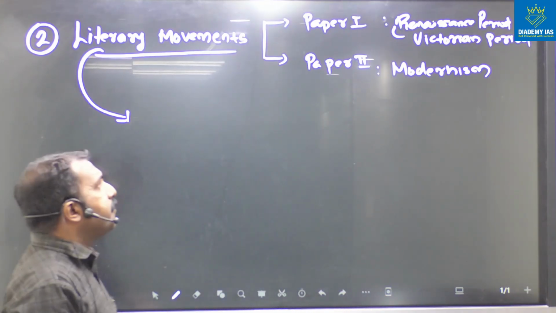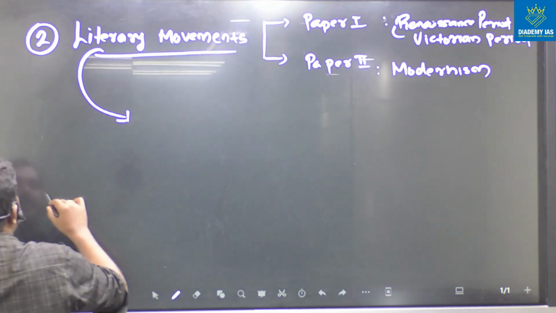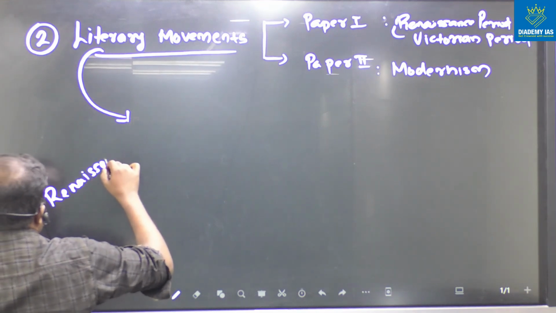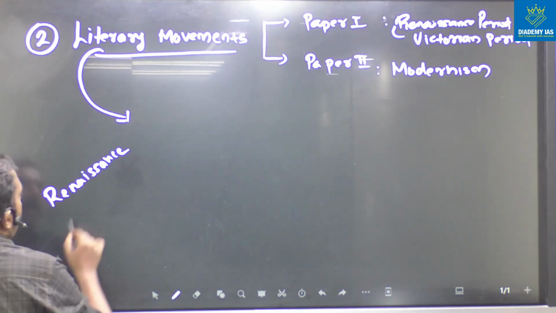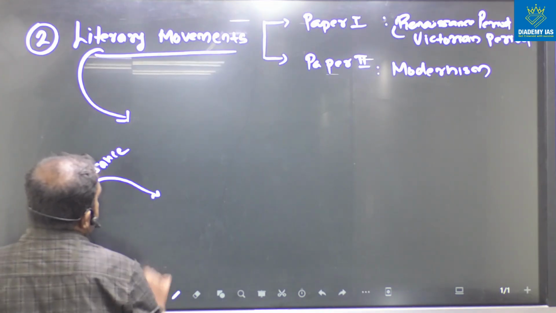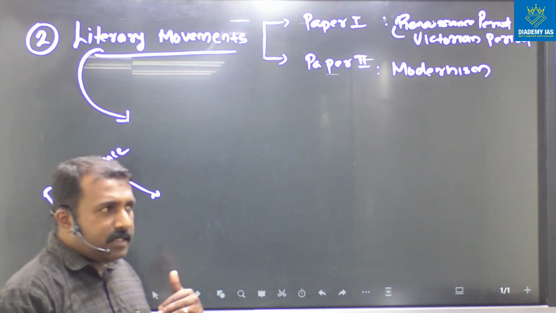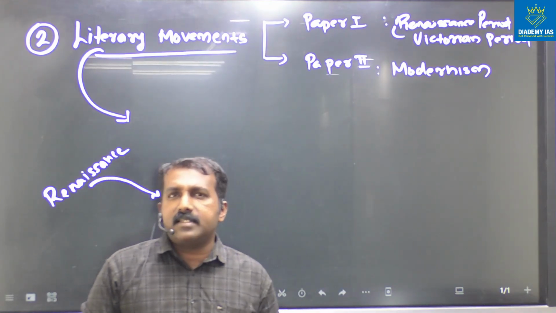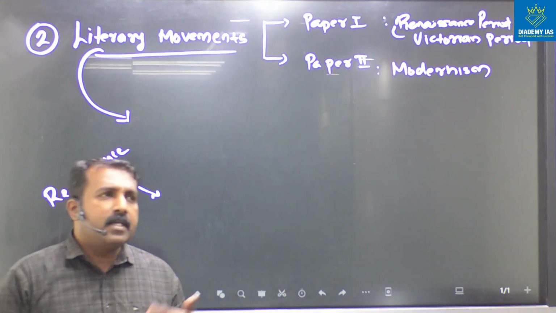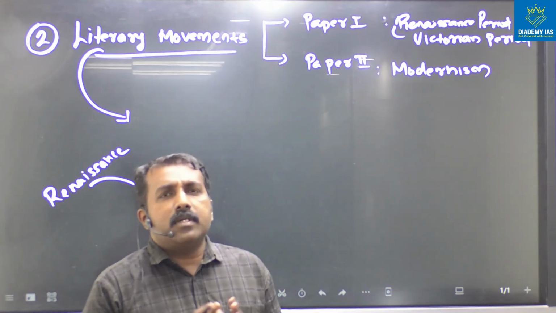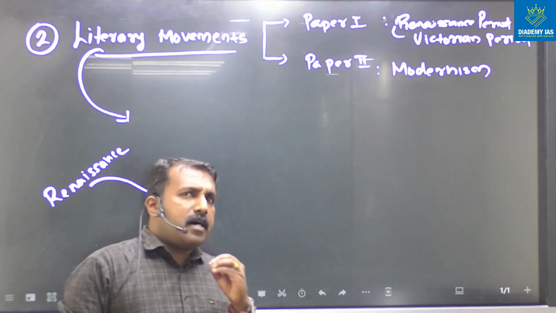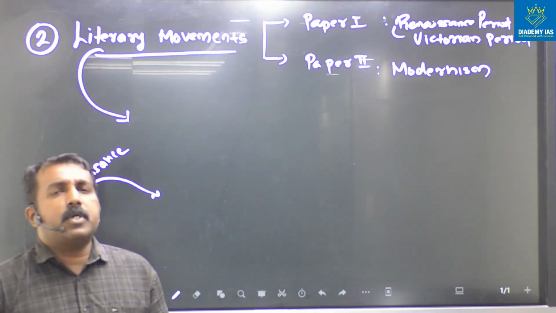First, you have to read the Renaissance. After completing the Renaissance topic, that is, the history of the Renaissance and the main features of the Renaissance, like humanism, individualism, the classical references, all these, just go through the topic.